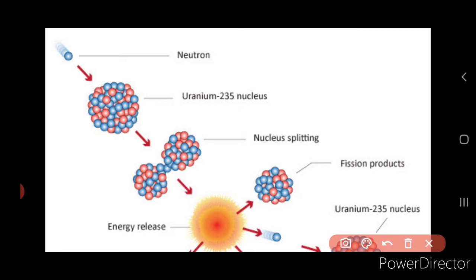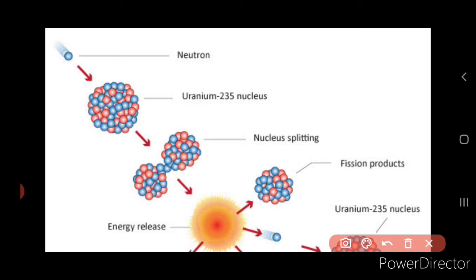Again it will produce 3 into 3, so 9 neutrons, and these 9 neutrons in turn may produce 27 neutrons, that is, it multiplies and goes on like that. So it gives you the chain reaction.